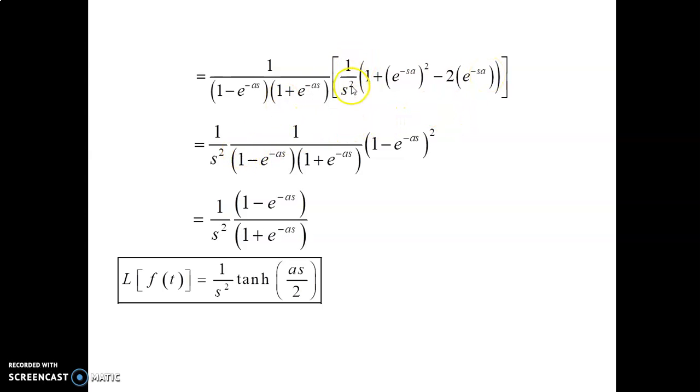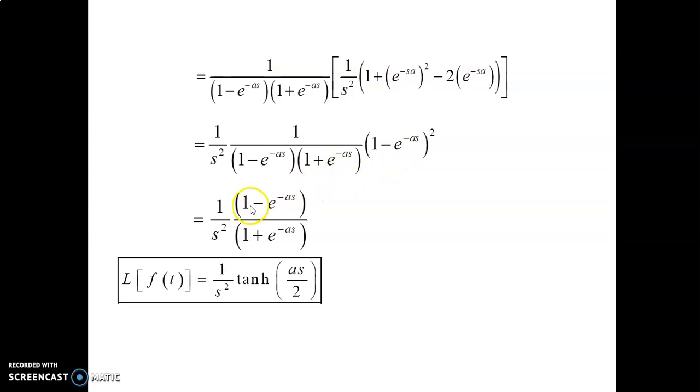Now this 1 divided by s square is written there. Now 1 divided by 1 minus e power minus sa into 1 plus e power minus sa into 1 minus e power minus sa the whole square. 1 divided by s square into this term and this term are cancelled.